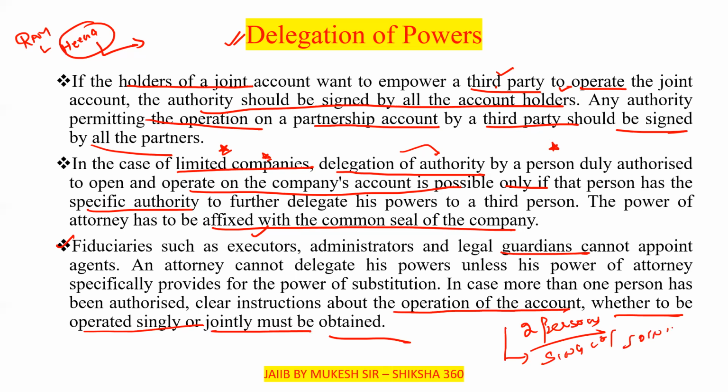And one more thing I will tell you more clearly: for a checkbook issue, or for any such thing like updating the name, the signature of both the account holders is a must. But for operating the account, like financial transactions such as cash withdrawal or NEFT and RTGS, even if the account is joint, one person will do the sign.